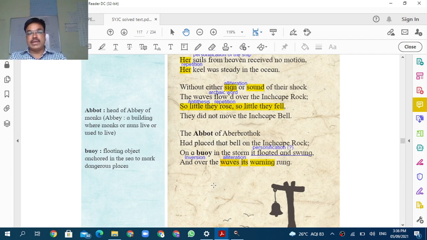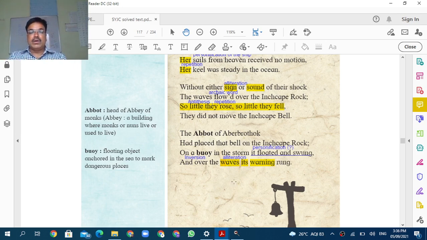Why do the accidents take place in the ocean? Okay, why are the ships crashed in the ocean? When does the ship crash? Okay, what time did it crash? And so here, when he got an idea, at that time he had placed the bell on the Inchcape rock. ह्याच्या खडक होता, हा जो खडकावर त्याने बेल लावली.